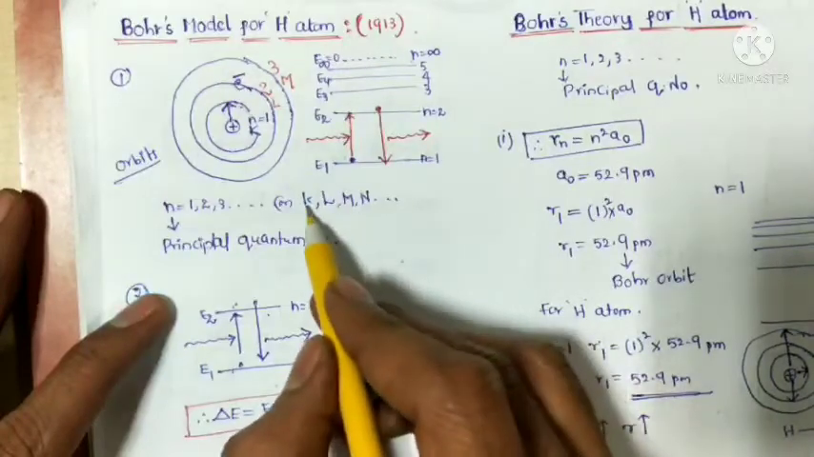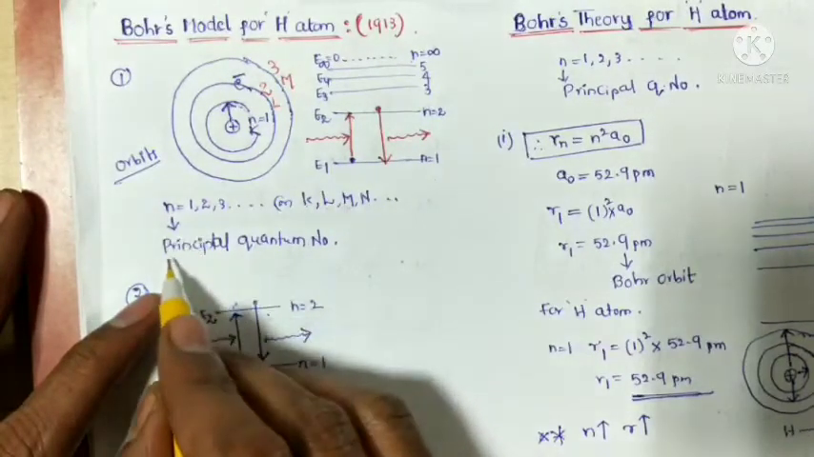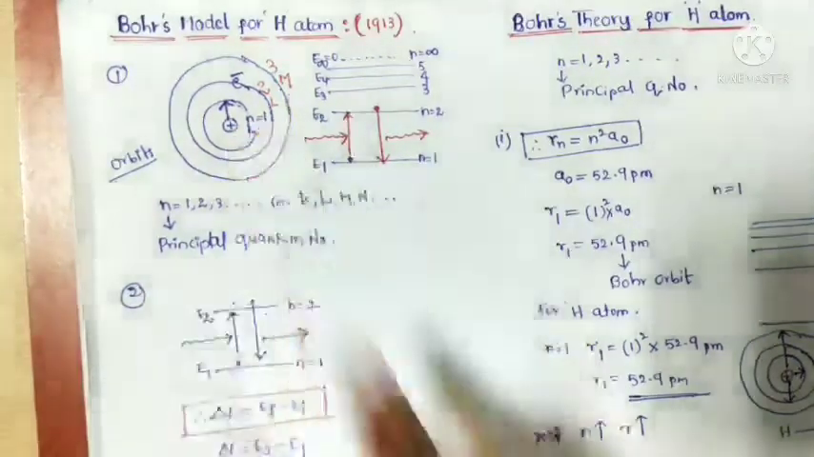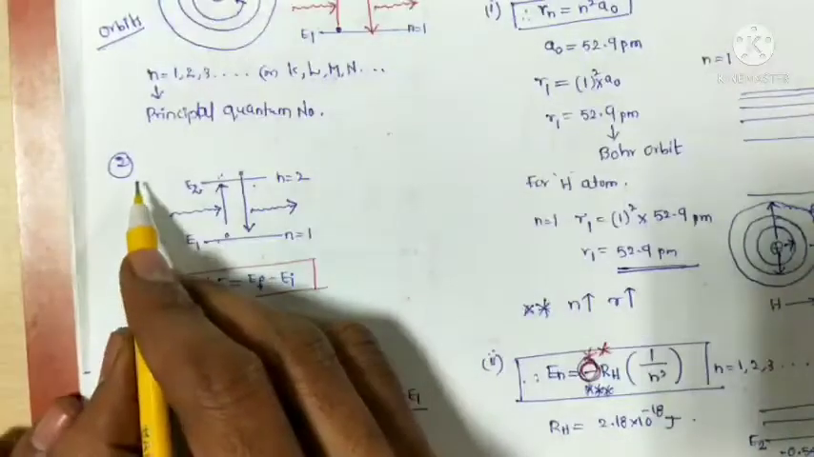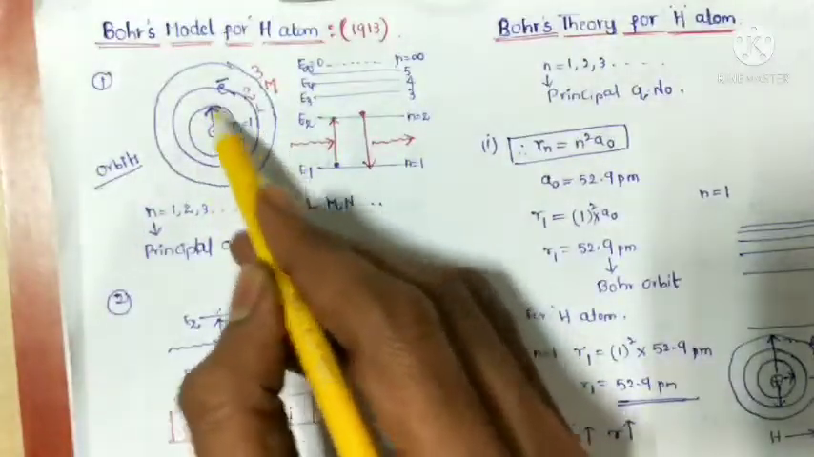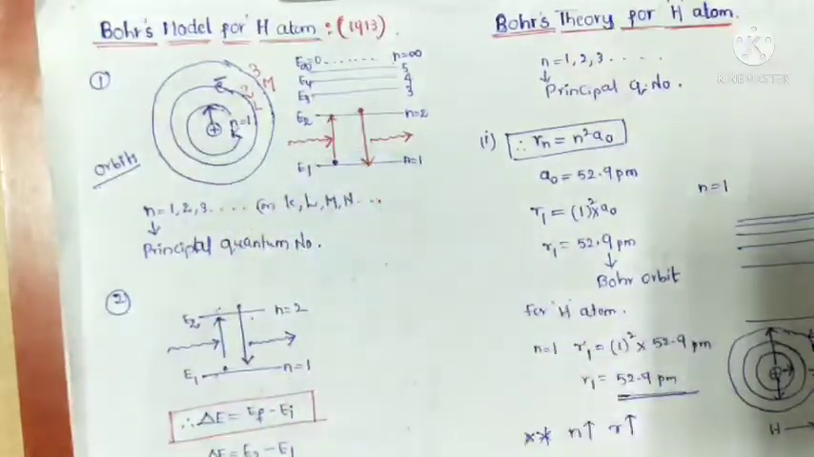Or K shell, L shell, M shell, N shell like this, and here n is called the principal quantum number. This is the first postulate. The second one is, if the electron revolves around these circular paths, it does not emit or absorb radiation.